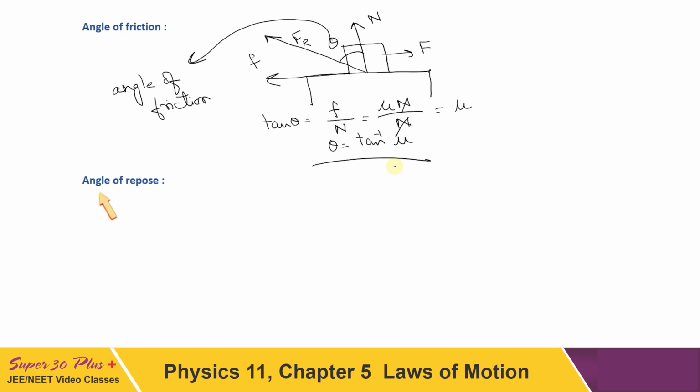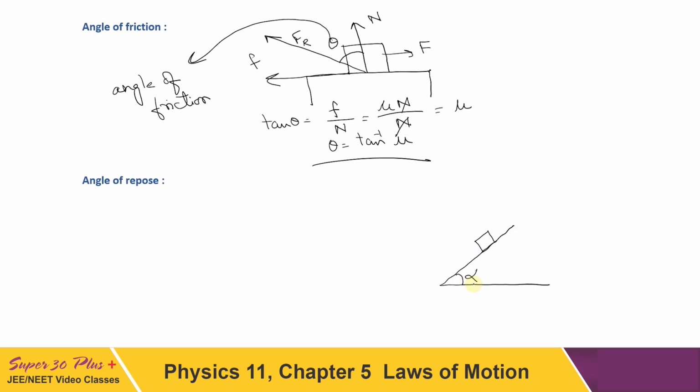The other term is angle of repose. Now what is angle of repose? Let's consider an incline for which it is possible to change the angle of inclination. So if you start increasing this angle of inclination, let that be alpha. First put some object on this inclined plane and then start increasing its inclination. Initially the block will not slide, but when alpha has reached some value so that it is just about to slide, that value of alpha is called angle of repose.